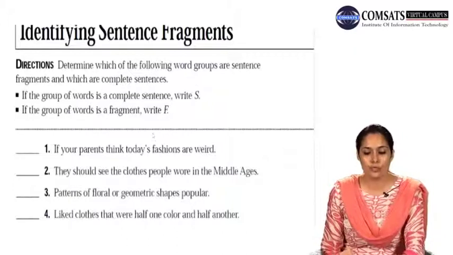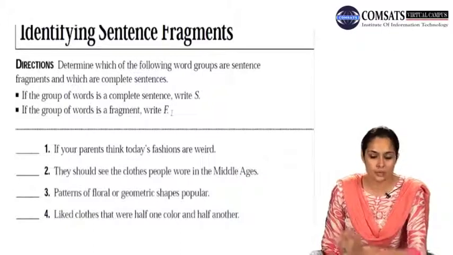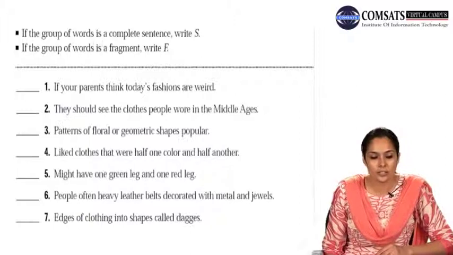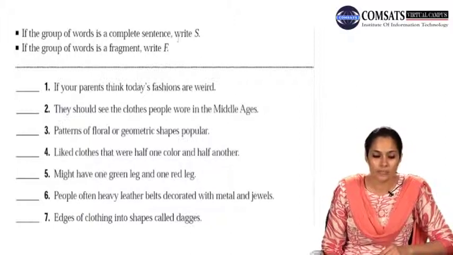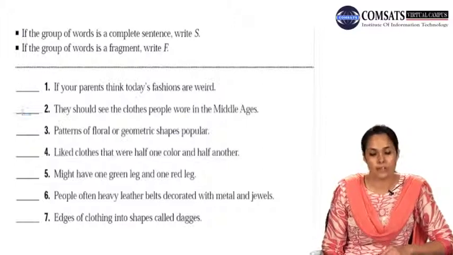So determine which of the following word groups are sentence fragments and which are complete sentences. If the group of words is a complete sentence, write S. If the group of words is a fragment, write F. This is what you have to do. So let's read through these sentences, and if the group of words is a complete sentence, you have to write S here, and if it is a fragment, you have to write F here.